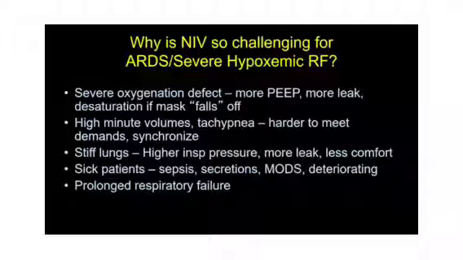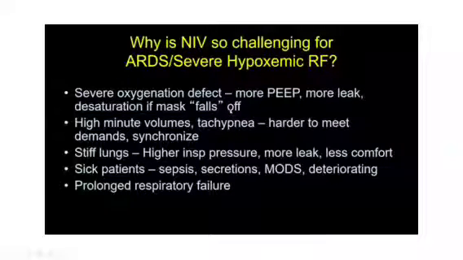Why is NIV so challenging in ARDS, especially COVID ARDS? First of all, there is severe oxygenation defect. I'll require more PEEP, and I cannot deliver more PEEP with this. My NIV mask will have a lot of leak and my patient desaturates. This is the actual thing which all the residents working in COVID ICUs have seen, that patients on NIV desaturate very soon. Why? Because of these reasons only. I don't have a good seal, I'm not giving them good PEEP, so I'm not recruiting my lung very well.